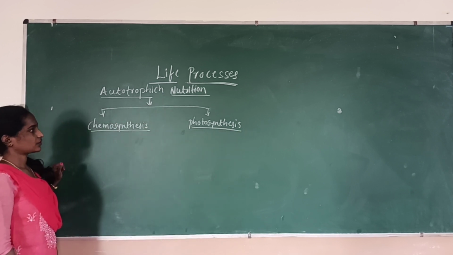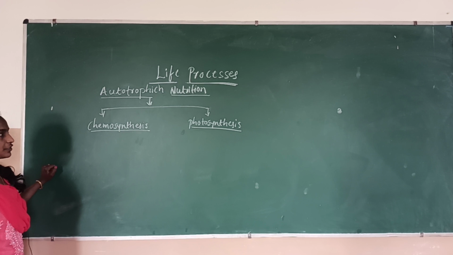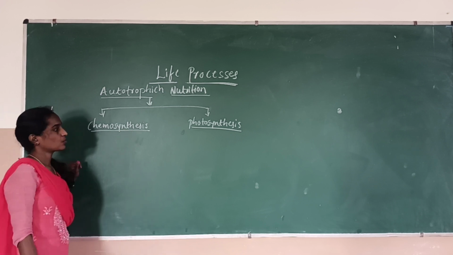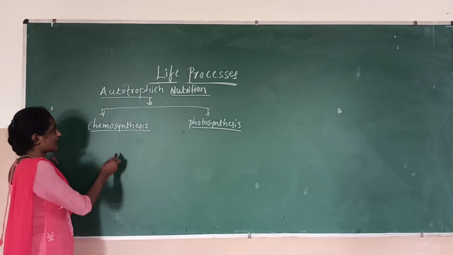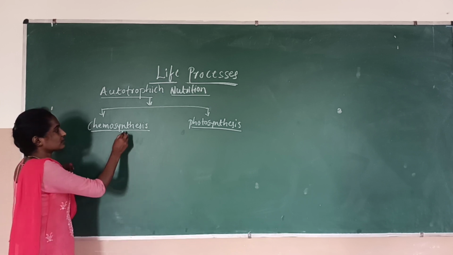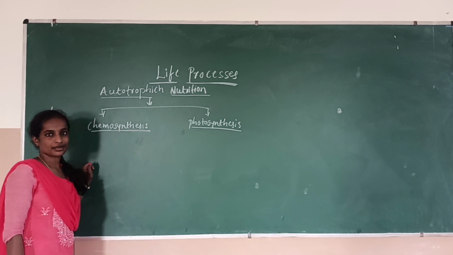These are the two types of processes which take place in autotrophic organisms. What do you mean by chemosynthesis? As the name itself indicates, chemo means chemicals and synthesis means to prepare.